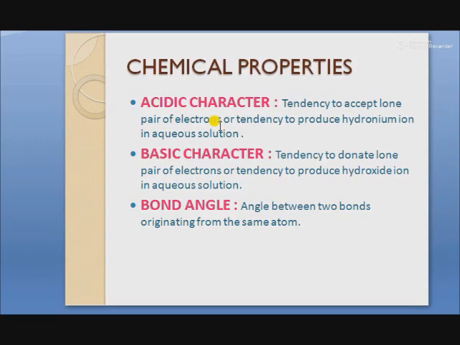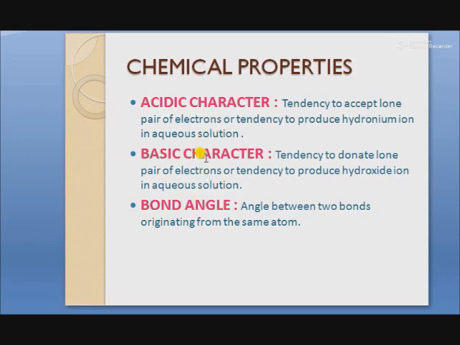Or any electronegative atom compound also shows acidic character. For example, nitrogen dioxide, N2O3, etc.